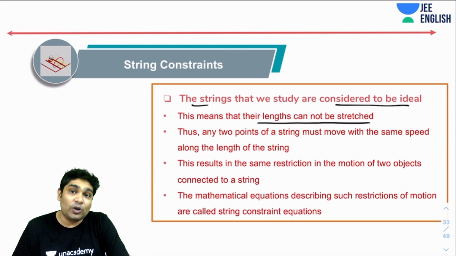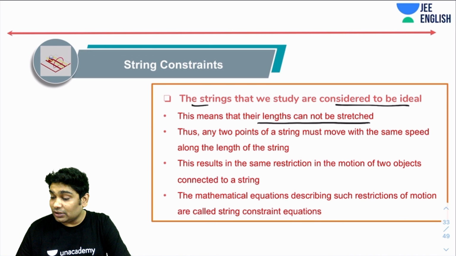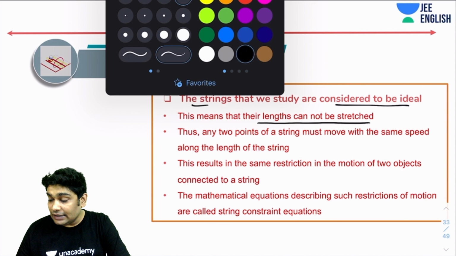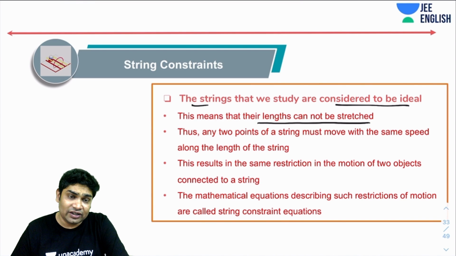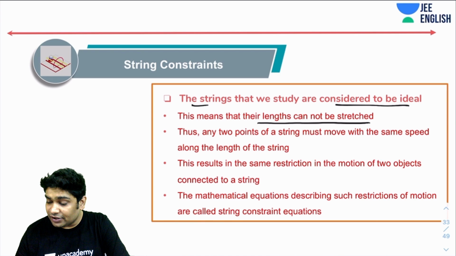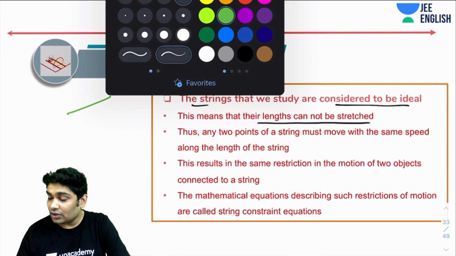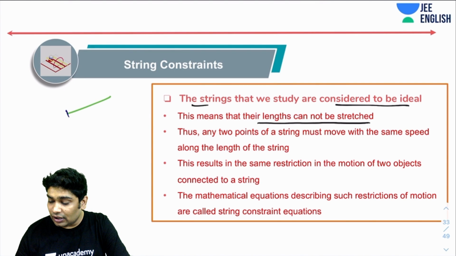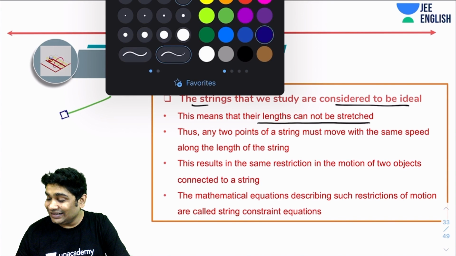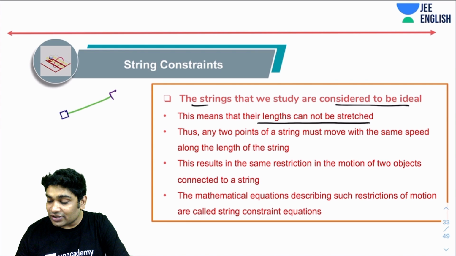Which means that 2 points on the string must move with the same speed along the length of the string. Please remember that this is the restriction in the motion of anything connected with a string that is being introduced by the string itself. Any 2 points, it doesn't even matter the ends. If there was some mass at the other end, then those are obviously restricted.